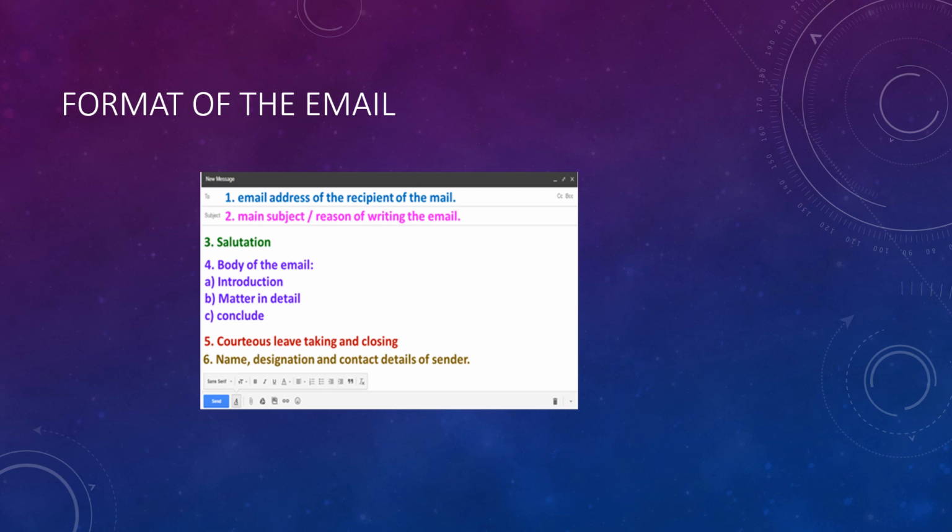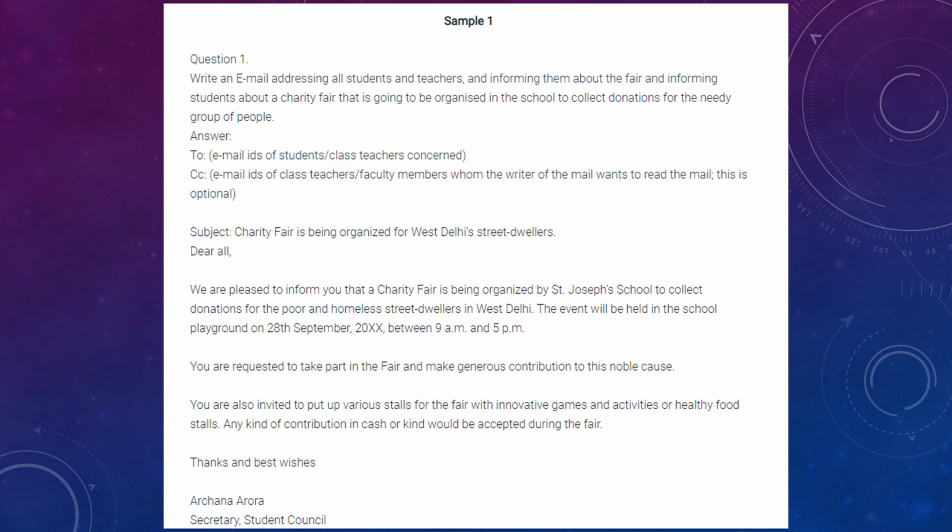How is the email different from a letter writing? Here you will not have to write the address in a block format. Here you will have to write the email address along with the subject. Everything else remains the same, and the sixth point will hold important, where you will have to write the name, the designation and the contact details of yourself. Let's discuss a sample email.